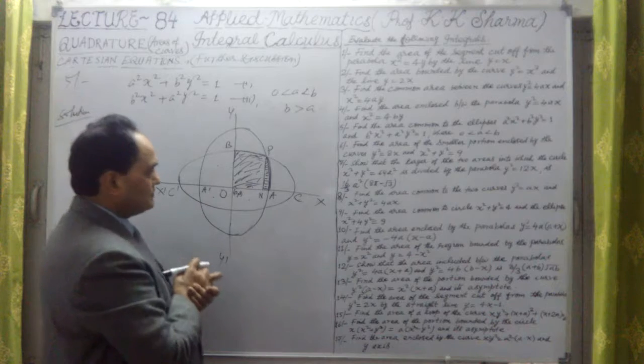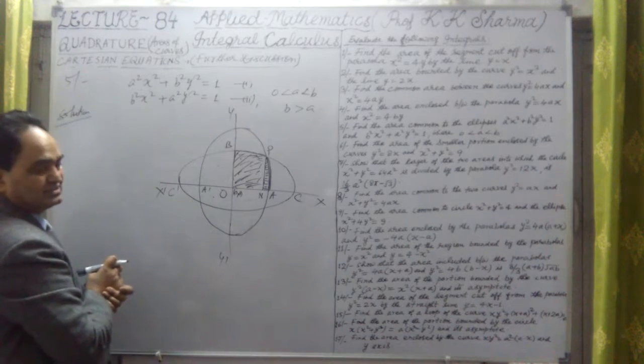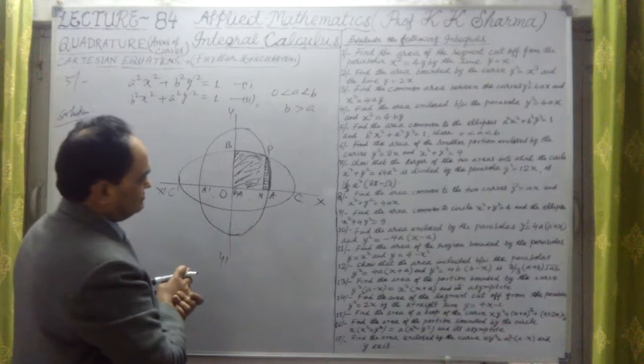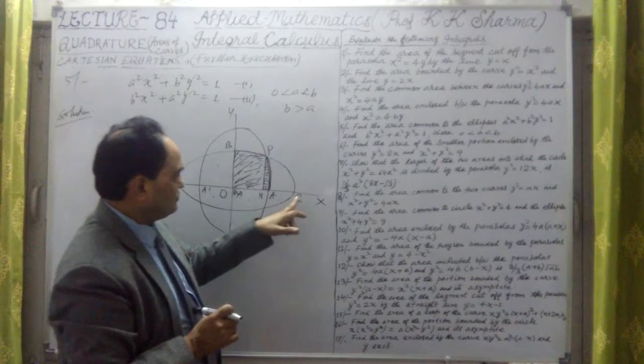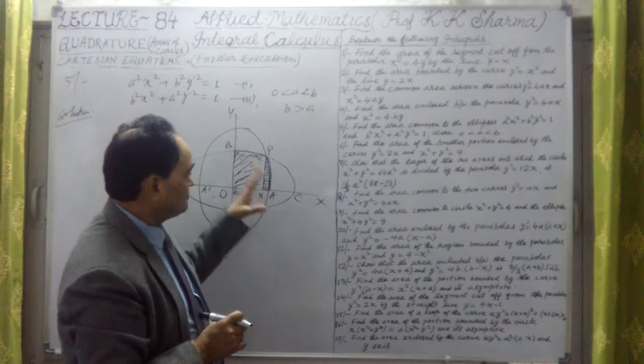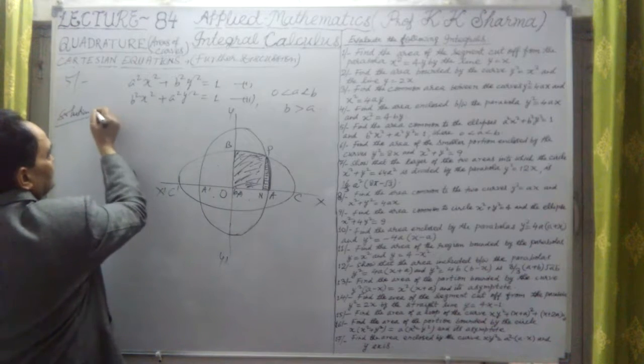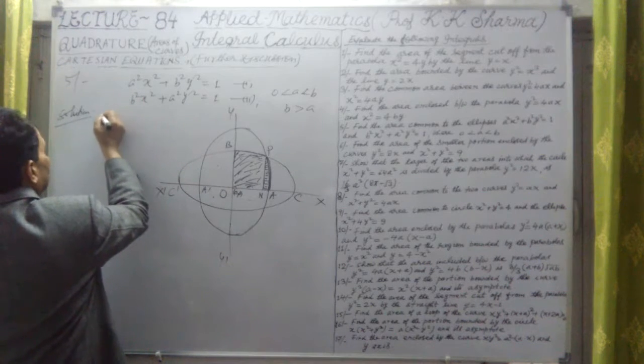So the coordinates of point P we have to find out, which are common to both. So let me take the intersecting points of both the curves, and then we will find out the value of y for the two ellipses.